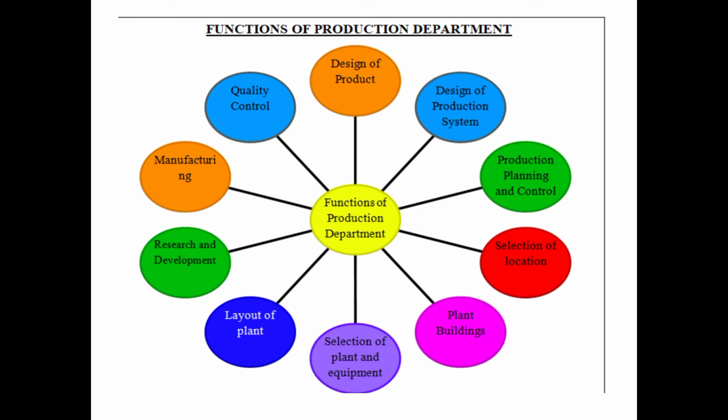So it involves points like design of product, design of production system, production planning and control, selection of location, plant buildings, selection of plant and equipment, layout of plant, research and development, manufacturing, and quality control. So here the word plant, as you can see, is repetitive. The word plant means the industrial setup involving machinery, etc. So let us discuss these functions in detail.